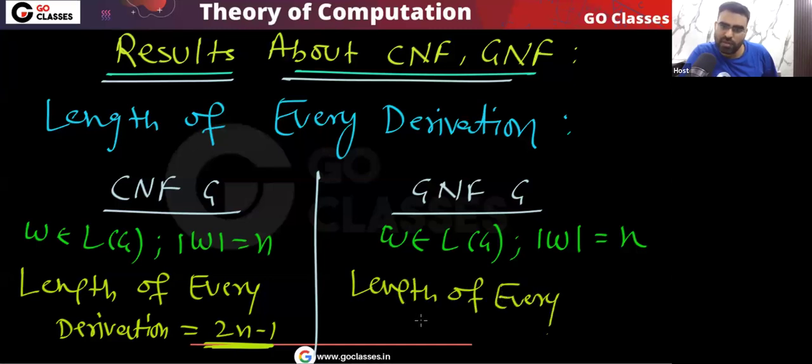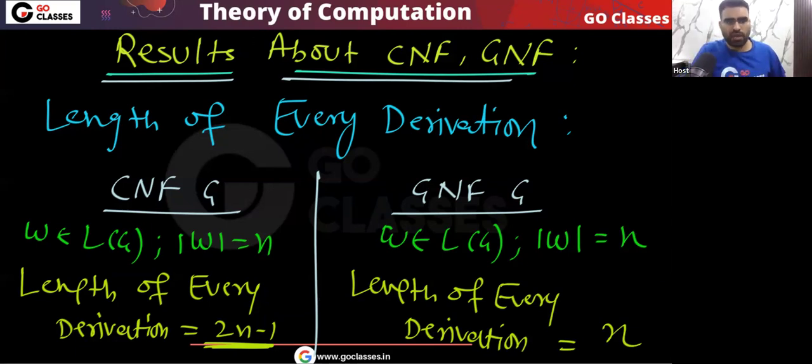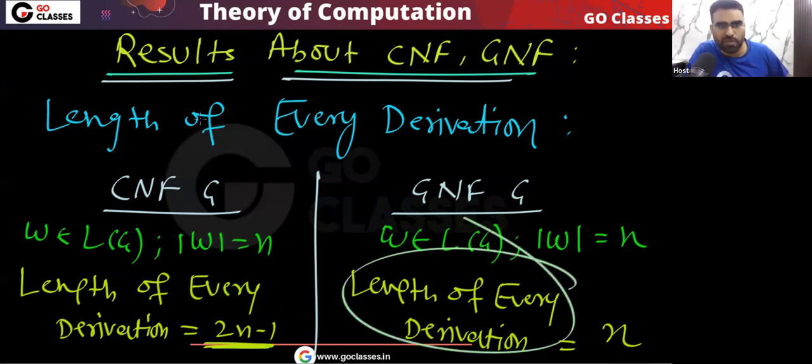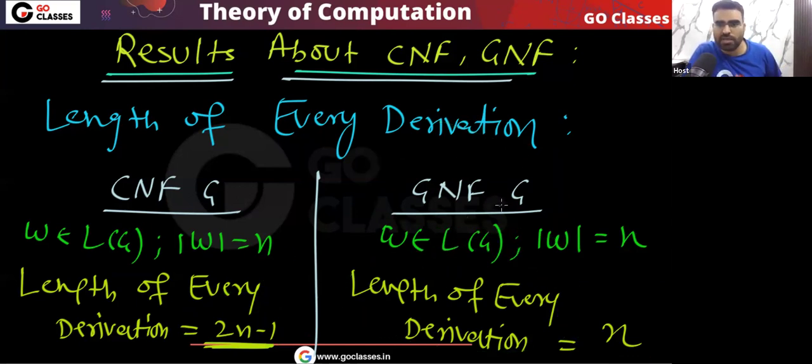That is n. Okay, simple. Here 2n minus 1, and here n. Because remember, in the derivation in the GNF, in every step one terminal symbol you will get.